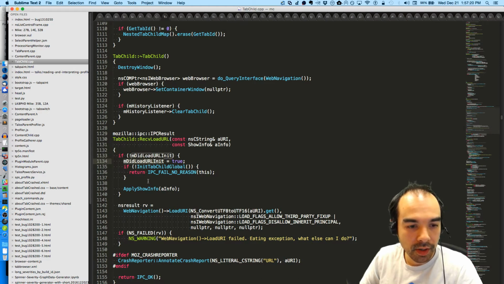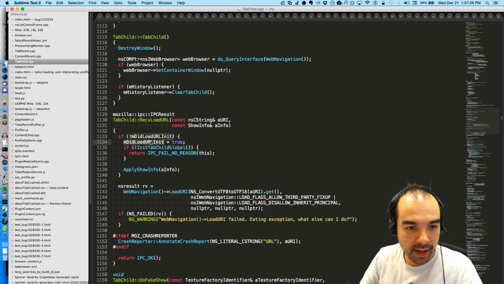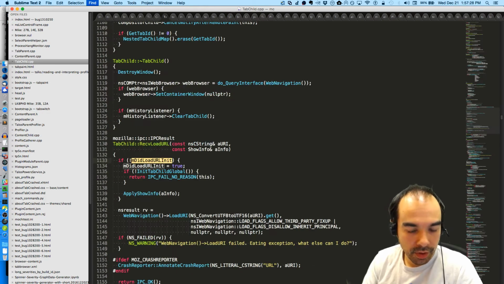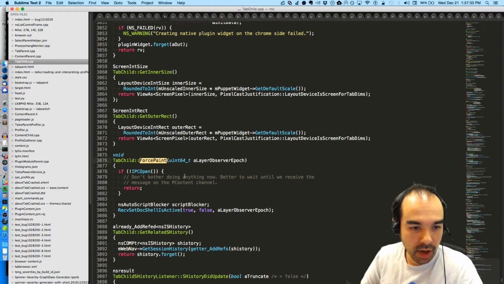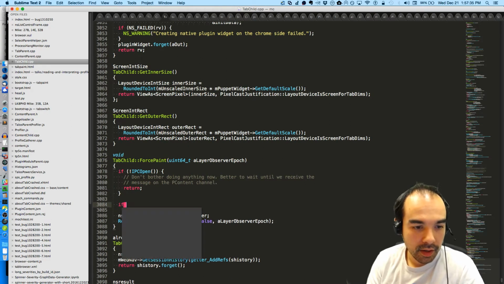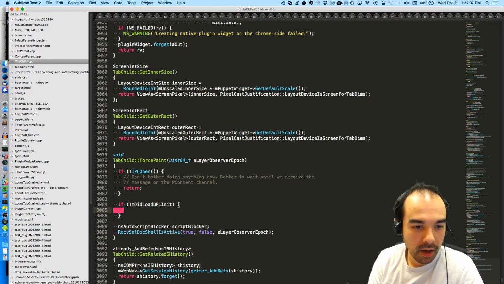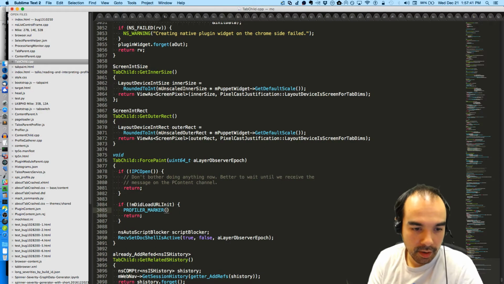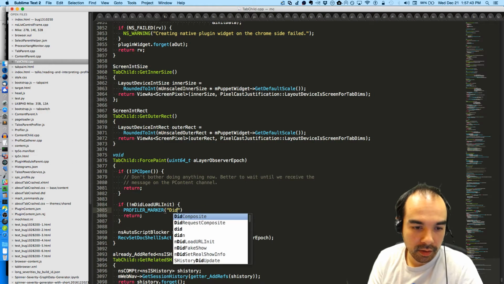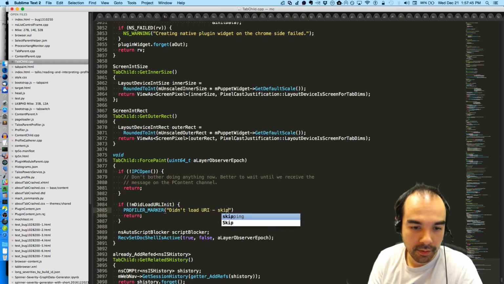So this is the part where I'm going to do a little bit of profiling to make sure it's behaving properly, but I'm going to say that if this variable is false, then we should not force paint. If not, return. So I'm going to add a marker here. Skipping didn't load URI, skipping force paint.